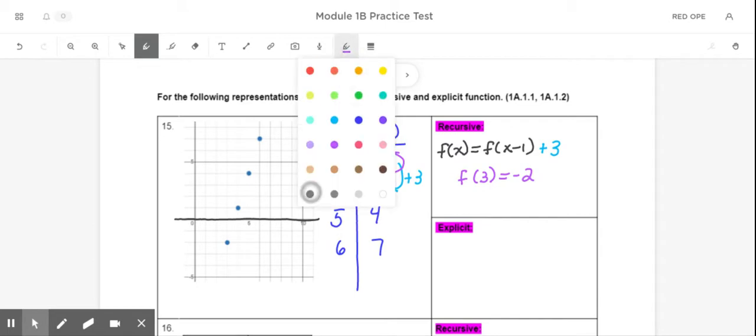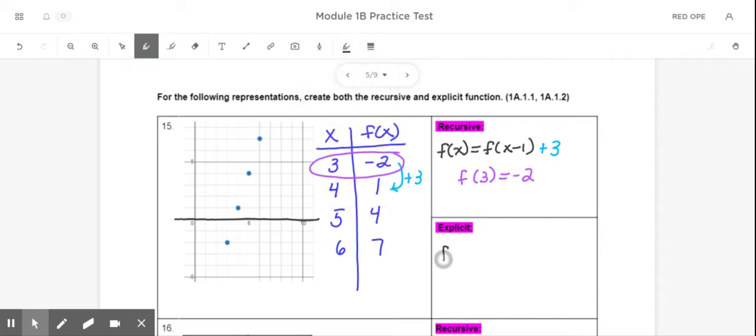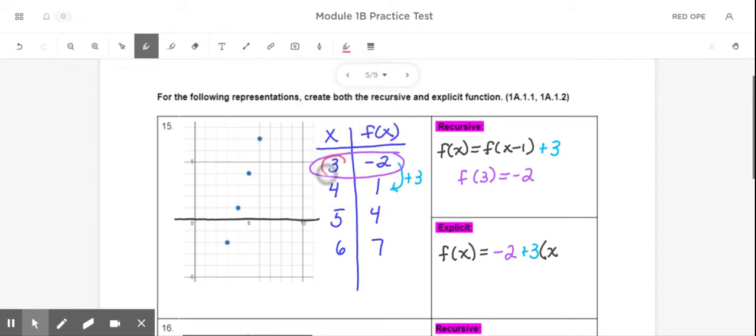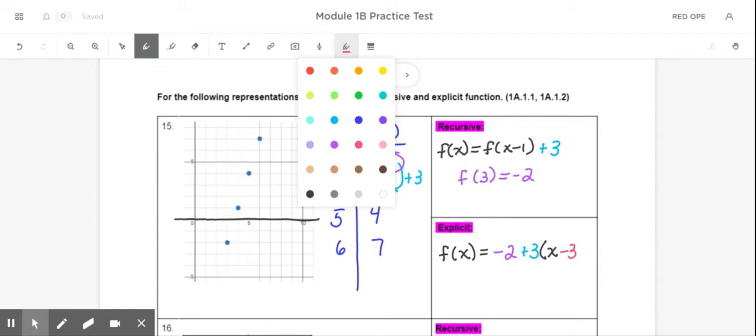Now for my explicit equation, it's going to start off the same way with f of x, but then we use a little bit of a different technique to write the rest of the equation. So I'm going to take the starting output, which is -2, and then the pattern, which is +3, and then I'm going to put parentheses x, and then I need to use the starting input, which in this problem is a 3. So in order to get back to 0 and sort of reset this table back to where we want, we need to put a -3 here in the equation.